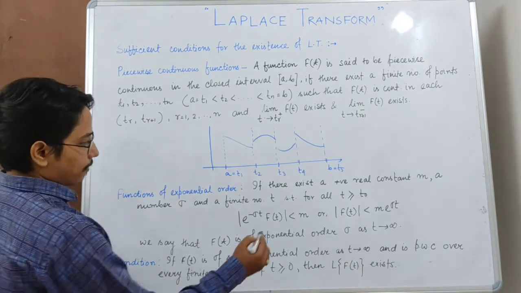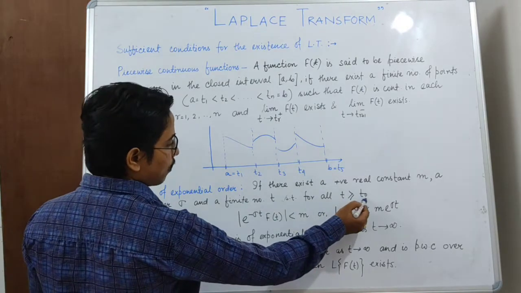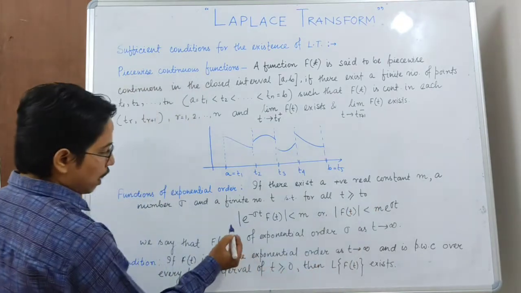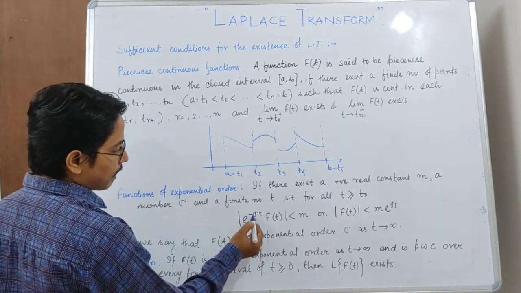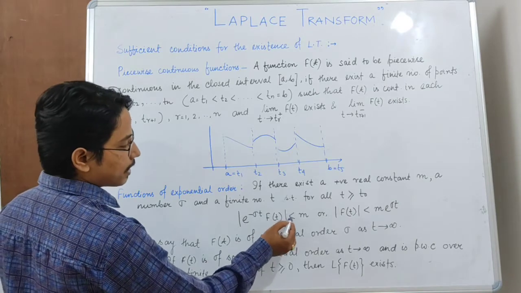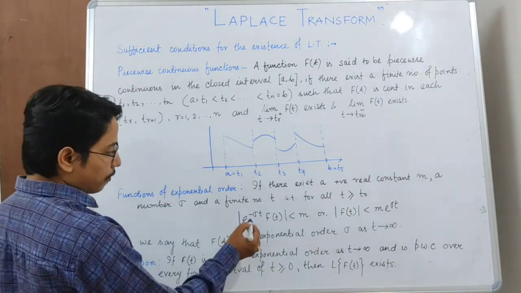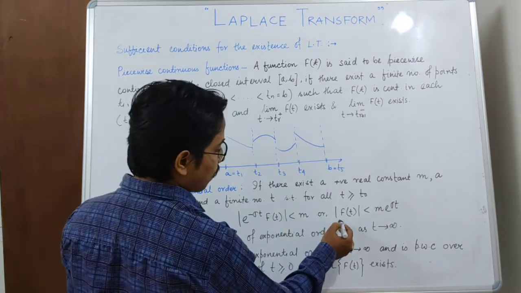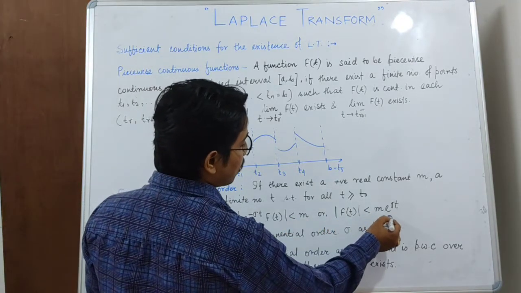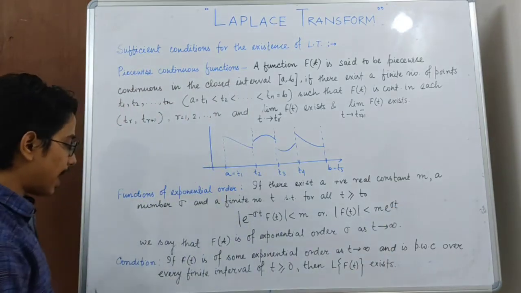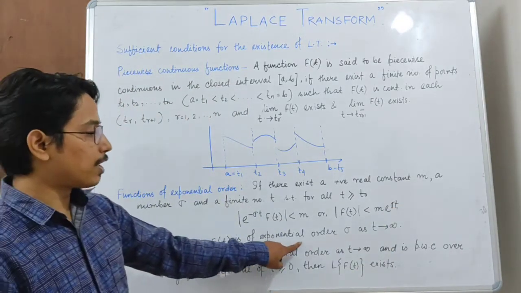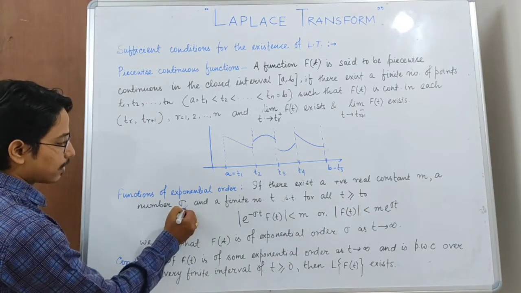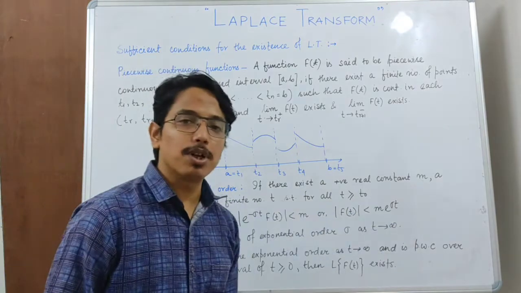Then if for every t greater than or equal to t0, where t0 is any number, the modulus of e to the power minus sigma t f(t) is less than M, or if we take e to the power minus sigma t to the right hand side, the modulus of f(t) is less than M into e to the power sigma t, then we say that f(t) is of exponential order sigma as t tends to infinity.